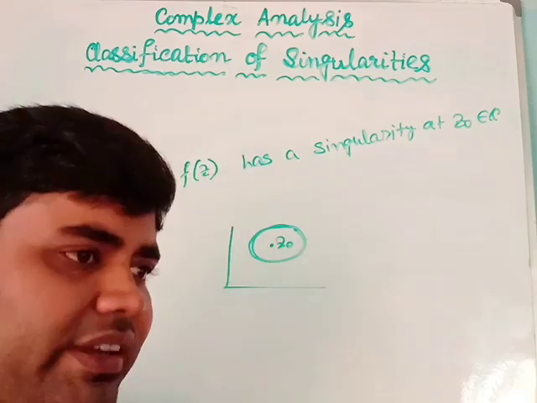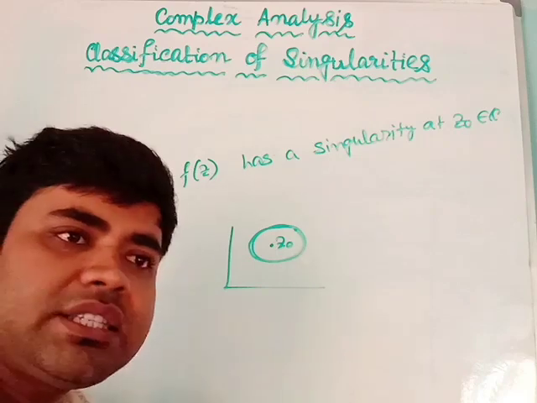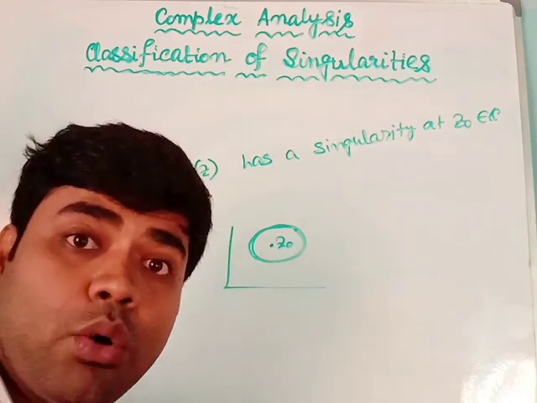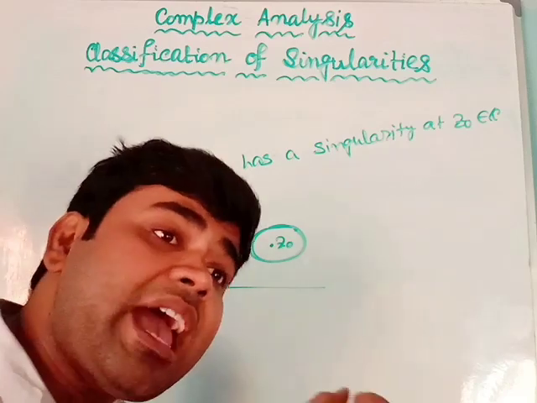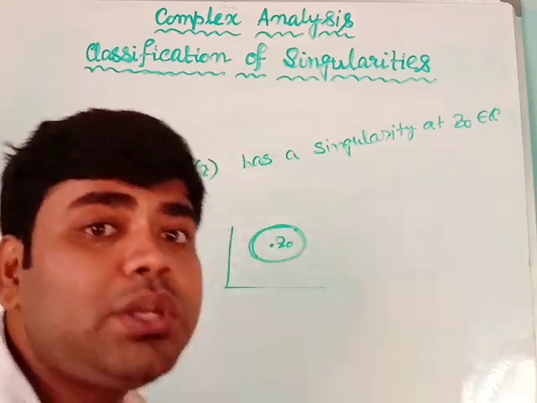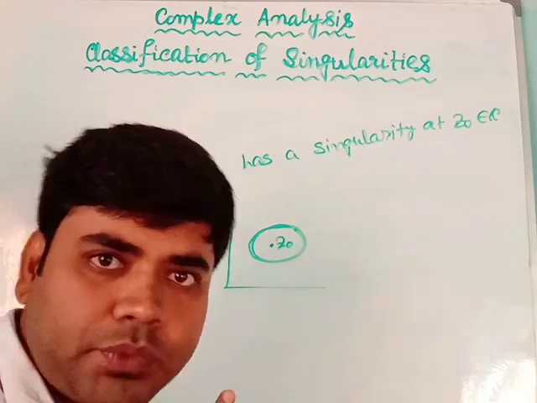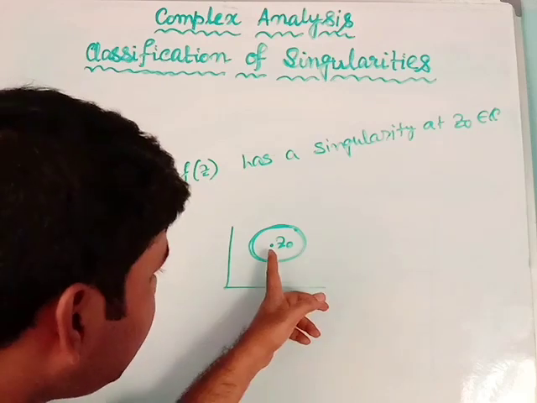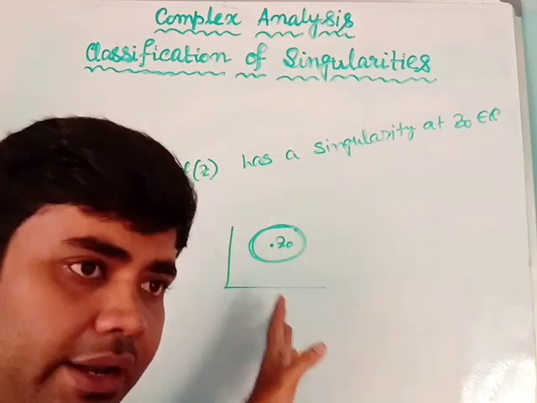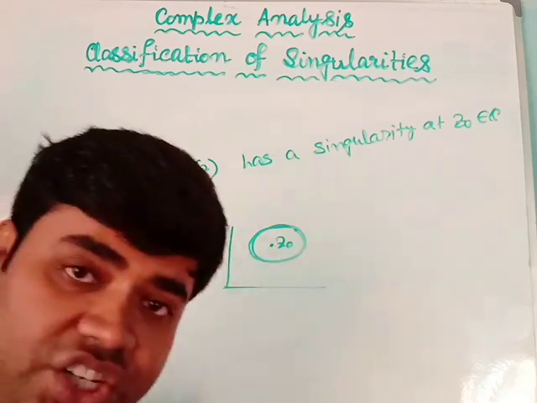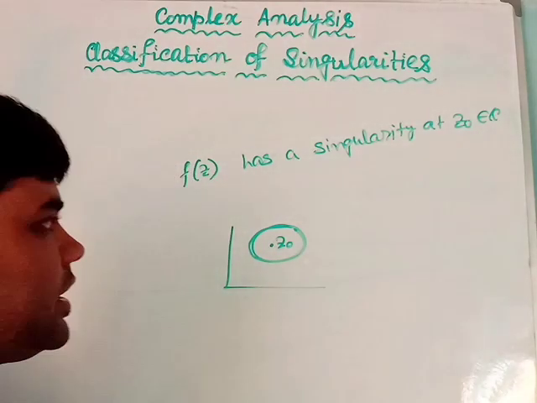So to have an isolated singularity, we first must have a singular point. Now that singular point must have at least one neighborhood where no other singularities exist. Okay, that will be our isolated singularity. So for an isolated singularity, there will exist a neighborhood where there will be no other singularity other than z0. Okay, so this is our isolated singularity.